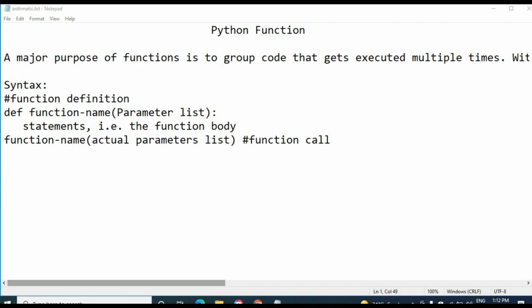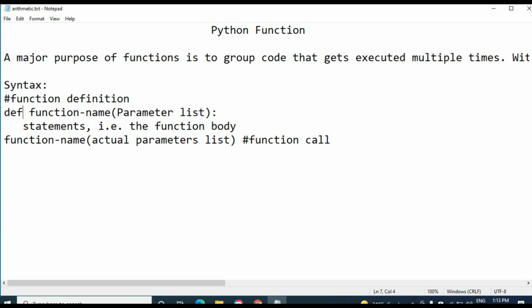In this video we are going to see about the Python function. Basically, a function is a piece of code written to carry out a specified task. In C, C++, and Java we use functions, and Python also uses functions to execute the same code multiple times. Once we have written the code, we can execute that same code multiple times. So for that we are using functions in the program.